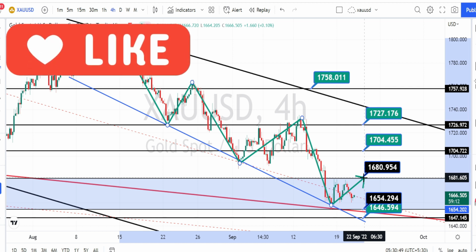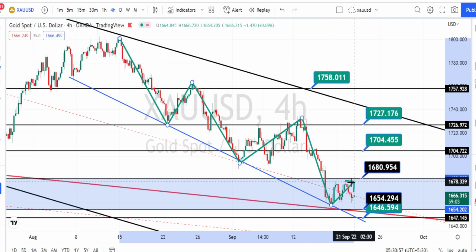And we already know that this level of 1680 is a very strong resistance level from the daily time frame, and so if the bullish side retracement needs to continue in 4 hours time frame also, it has to break this resistance level. And if the price action breaks this resistance level, next level of resistance in 4 hours time frame is the level of 1704. And only when the price action breaks this resistance level, we can expect it to retest on the previous resistance level of 1727.